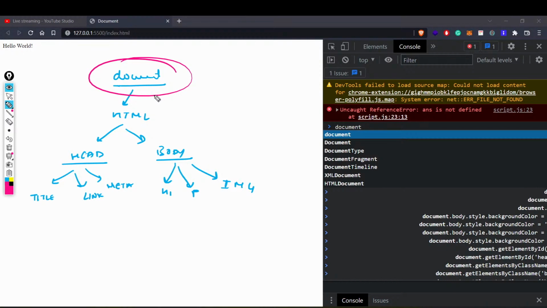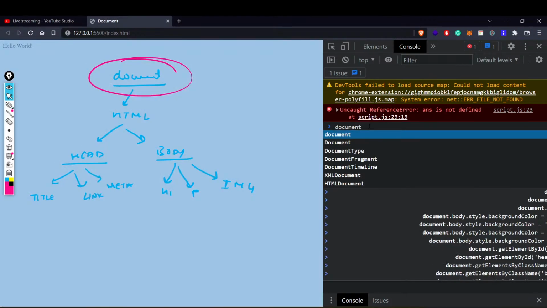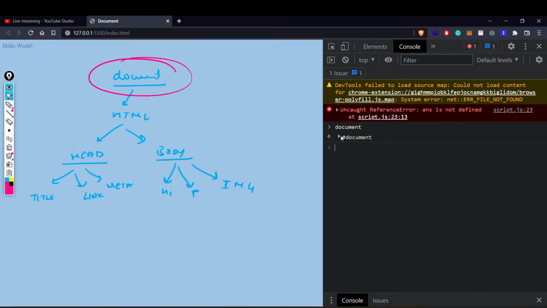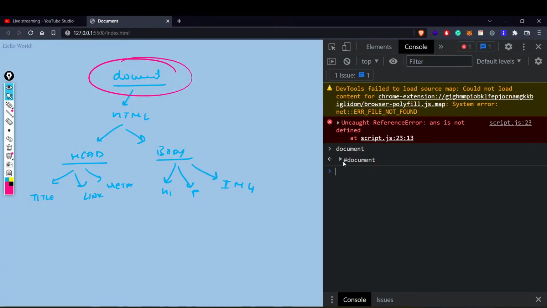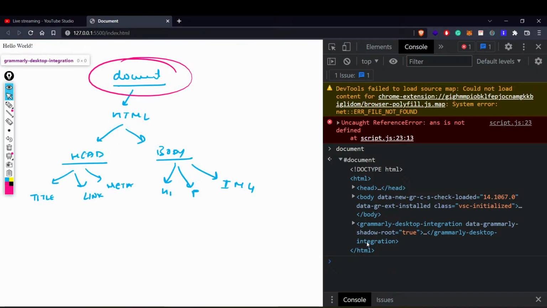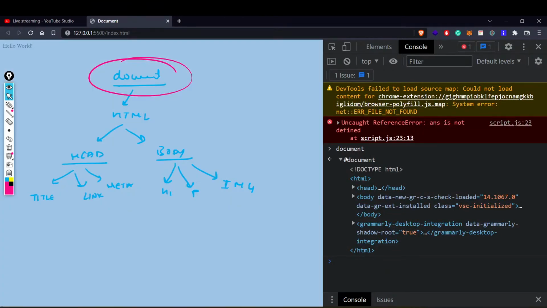So let's do one thing. If I try to print document, or just access document over here, you can see the whole page is getting blue. If I just write document and print it, this is some condensed way of writing it. If I click on this and expand it, you can see everything in my page is getting visible, right? Everything that my page has, the HTML and the whole thing, is getting printed over here, right? So this signifies that everything that my page has is considered inside the document, right? So yeah, this was about it.